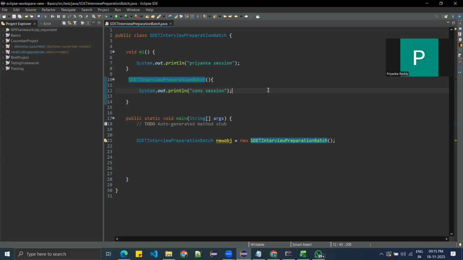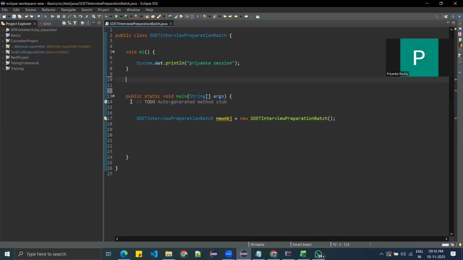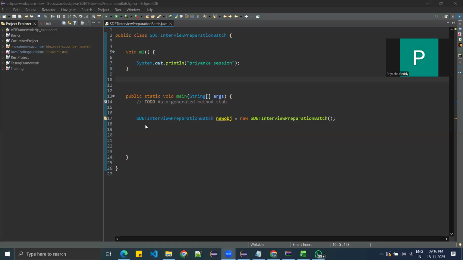Got it? So that is a usage, and that is the reason why the constructor has come up in Java. Then you have two constructors. What is the first constructor? Default constructor. What do you mean by the default constructor? Let's say in a class, I did not create any constructor. But it was told that in the process of object creation, the constructor will be executed. Here there is no constructor, so do we get any error here?